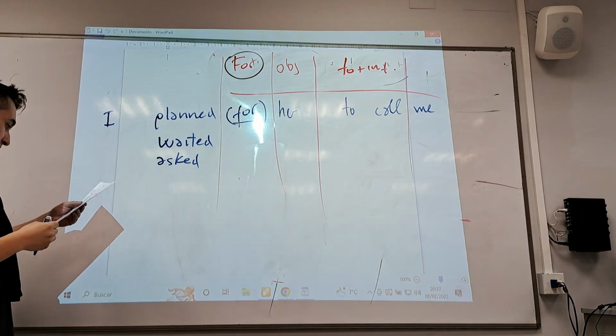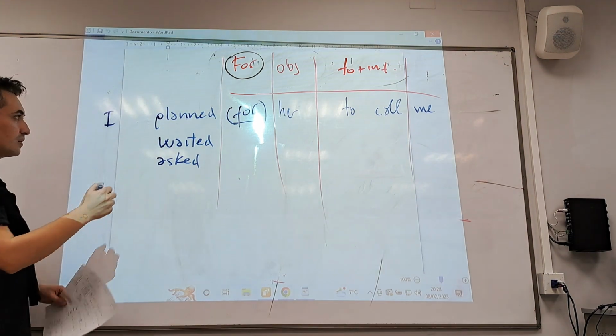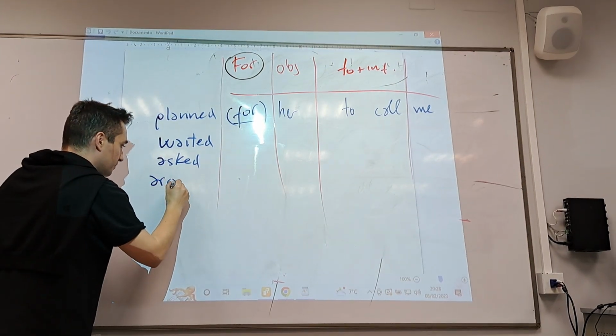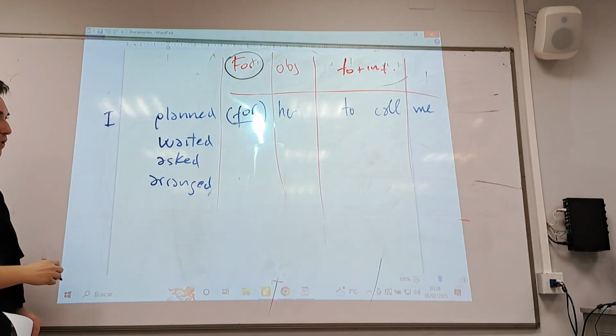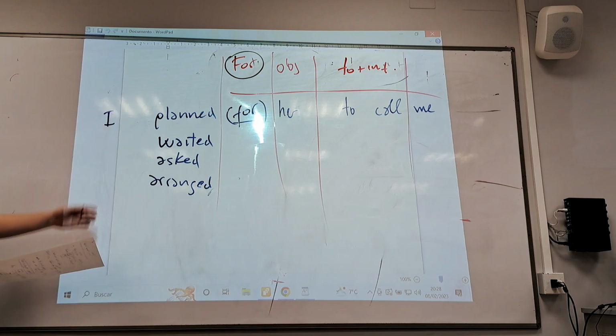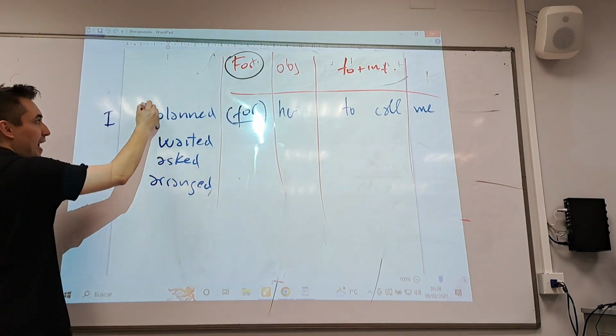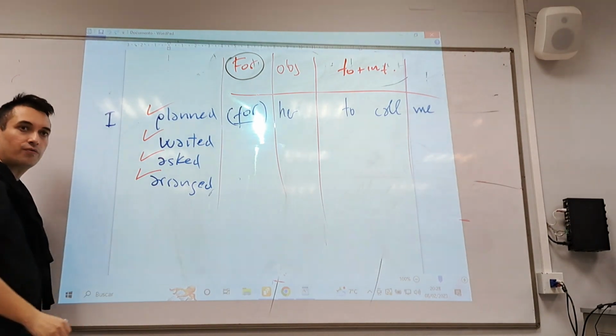Another one. What other verbs can you use here? Arrange. I arranged for her to call me. And there's one more. Wait, plan, wait. Oh no, that's fine. So remember these four: to plan for, wait for, ask for, arrange for.